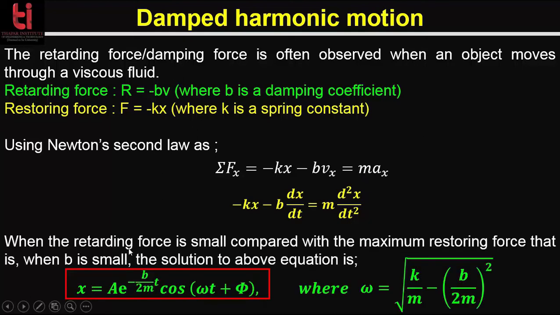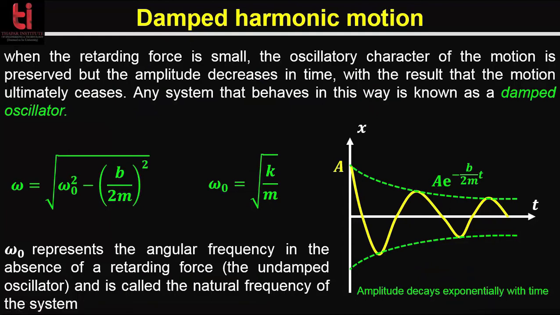When the retarding force is small compared with the maximum restoring force, that is when b is small, the solution to the above equation is x equals A e to the power minus b/2m t cos(ωt plus φ), where ω, the angular frequency, equals the square root of k/m minus (b/2m) whole squared. So when the retarding force is small, the oscillatory character of the motion is preserved, but the amplitude decreases in time, with the result that the motion ultimately ceases.